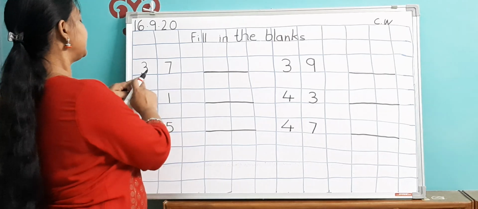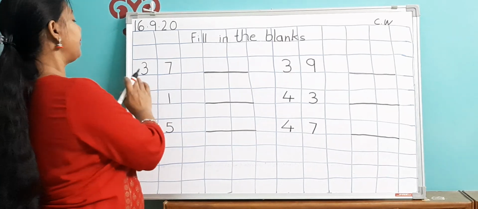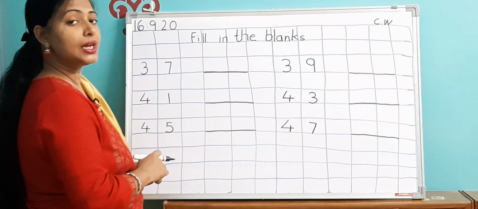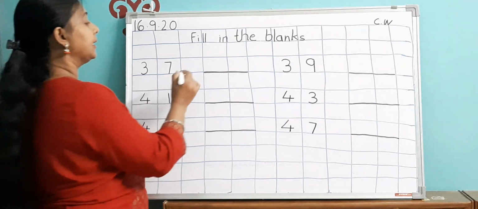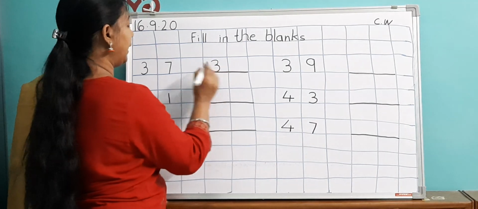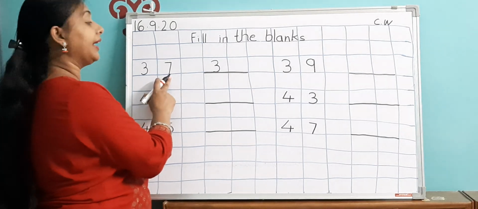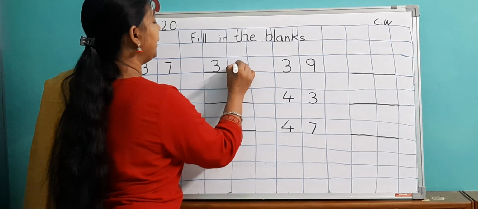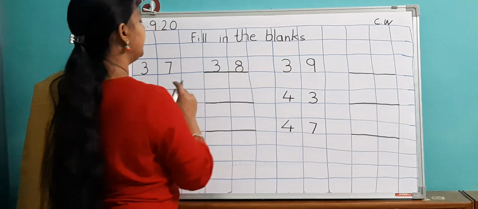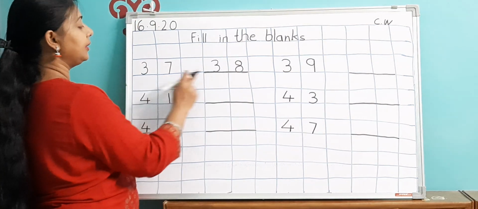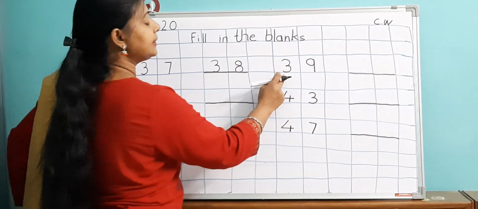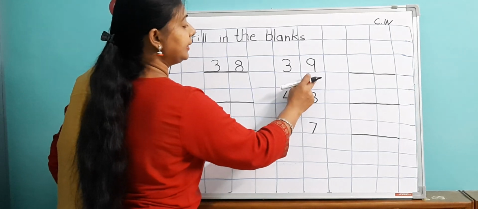Okay, so now this is 37. After 37 what comes? After 37 comes 38, because after 7 comes 8. If you remember that, then only you will be able to write. This is 38, 37, 38. Then this is 39, 3, 9, 39.